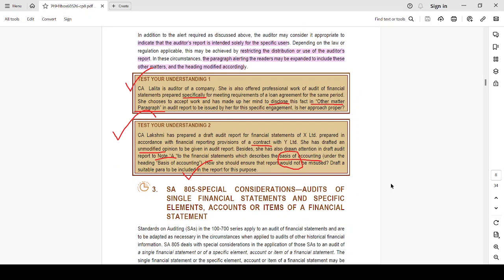CA Lakshmi has prepared a draft audit report for financial statements of X Limited prepared in accordance with the financial reporting provisions of a contract with Y Limited. She has drafted an unmodified opinion to be given in the auditor's report. Besides, she has also drawn attention in the draft audit report to note A to the financial statements, which describes the basis of accounting. How should she ensure that the report would not be misused? Draft a suitable paragraph to be included in the report for the purpose. What are the two things to be done? One is alerting the users that it is for a specified purpose, and the other is restriction on the distribution and use, right?